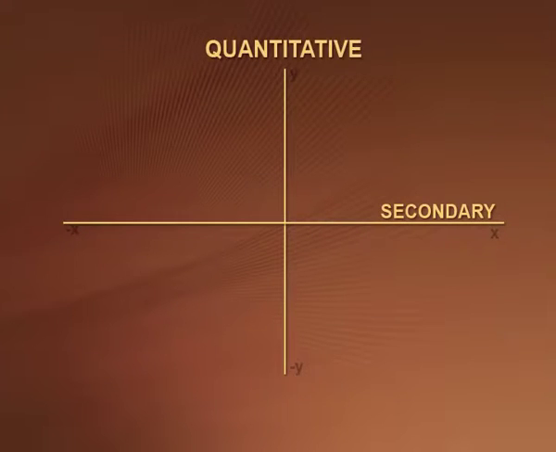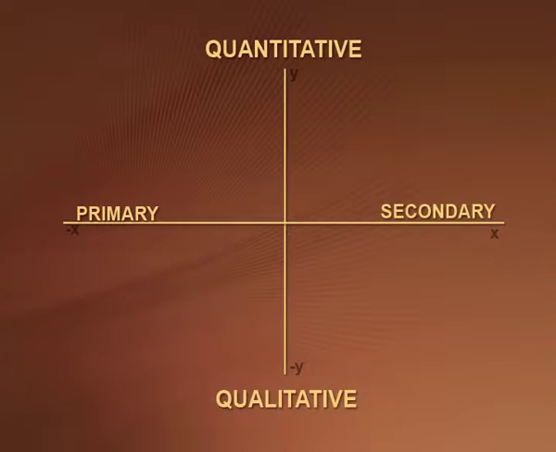Now, look at this graph. On the x axis we have secondary sources and on the y axis we have quantitative data. On x dash, that is on the left hand side, we have primary and on y dash we have qualitative. Now, let us fill these four quadrants and see what kind of method and data is there within each category. Let us go anti-clockwise. If we are talking about quantitative data that is secondary in nature, then the methods we are using here are official statistics and census.